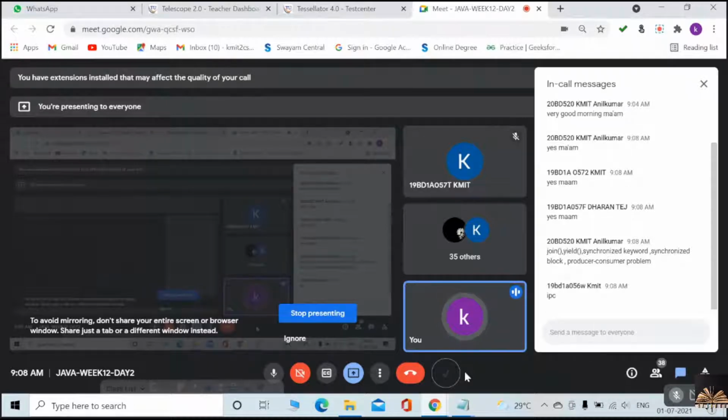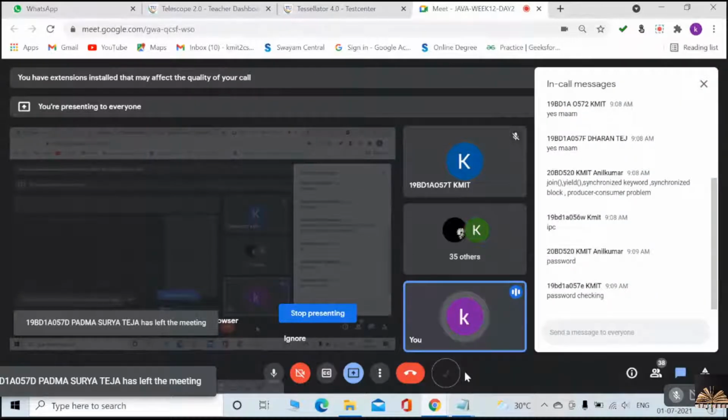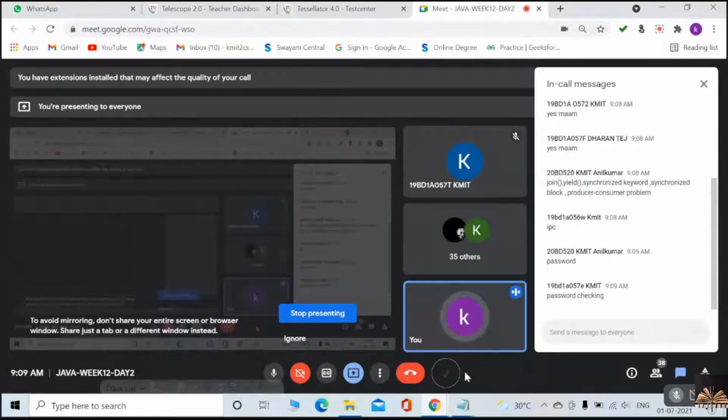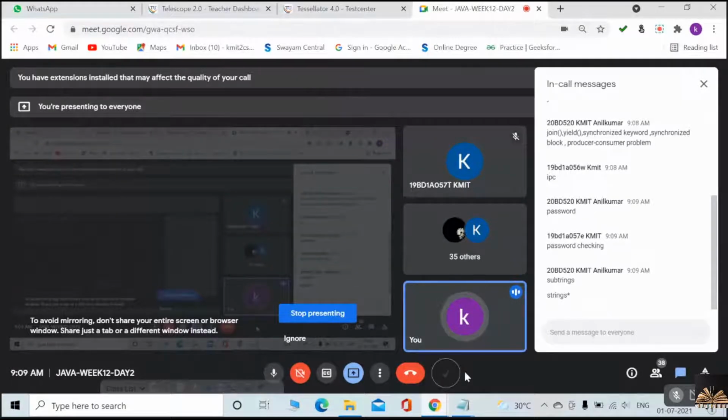What are the two tasks we have done on that day? If you can recollect, can you please tell me what the two tasks were? Password checking. Very good. Checking based on some constraints. Yes or no? And substrings, generating the substrings from a given string. That's what we have seen.